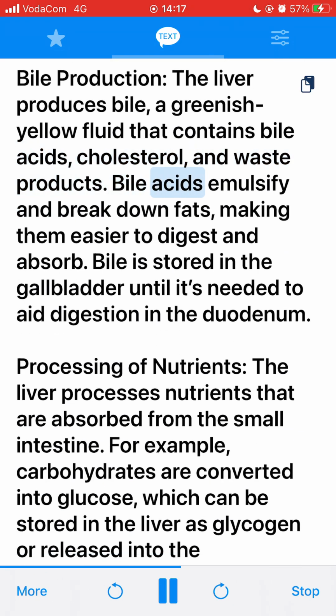Bile acids emulsify and break down fats, making them easier to digest and absorb. Bile is stored in the gallbladder until it's needed to aid digestion in the duodenum. Processing of nutrients. The liver processes nutrients that are absorbed from the small intestine.